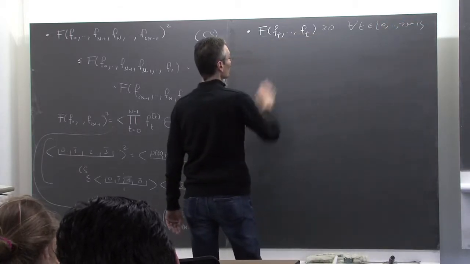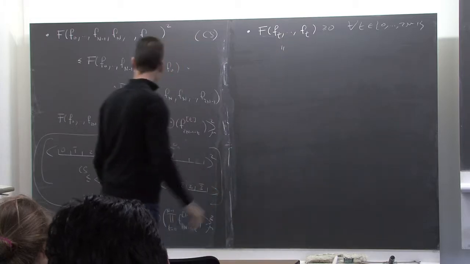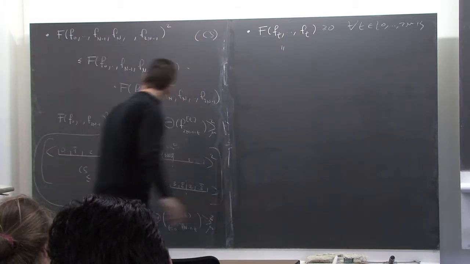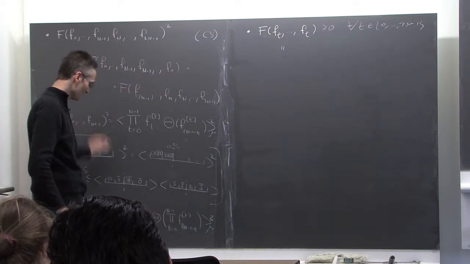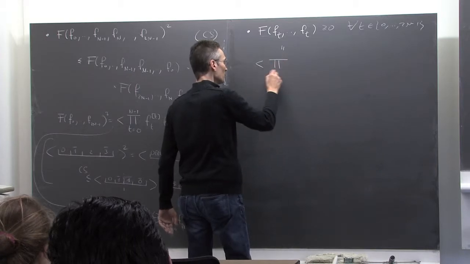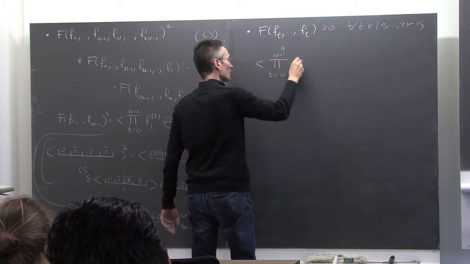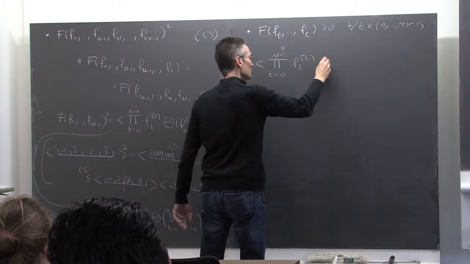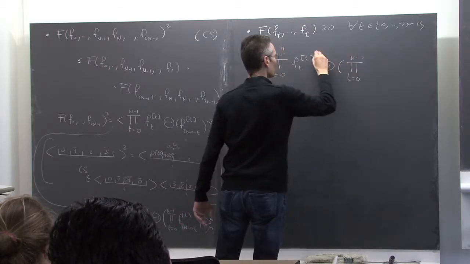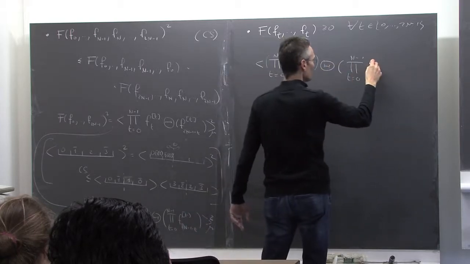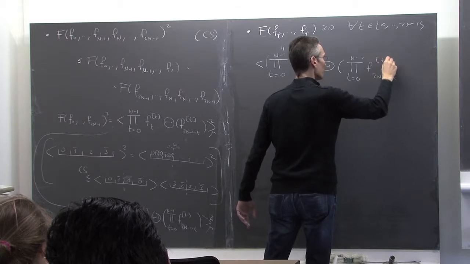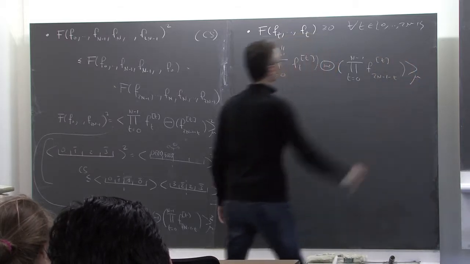And why is this the case? Well, for f of ft, I can use this identity, particular case, or this one. F of ft is just this thing. So it's the expected value of the product t equals 0 to n minus 1, ft t, theta of the product t equals 0 to n minus 1. So I should put maybe parentheses. F 2n minus 1 minus t. Right, that's just the definition.